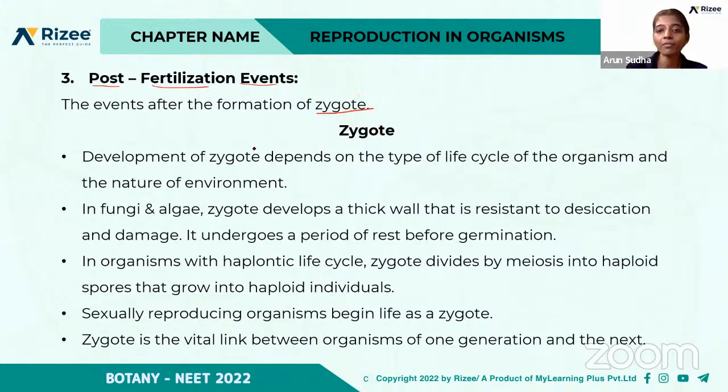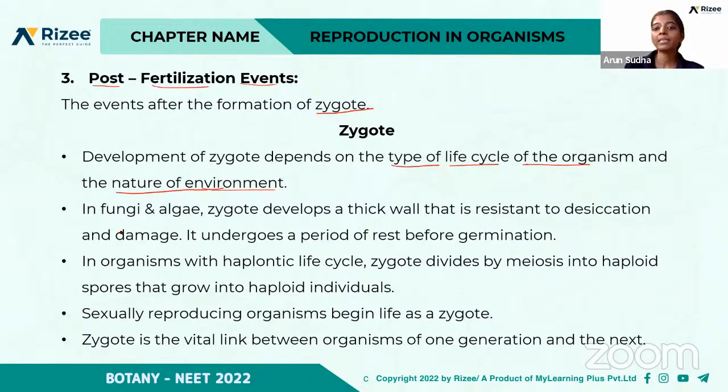The development of the zygote depends on the type of life cycle of the organism, and also on the nature of the environment. It differs in different environments.